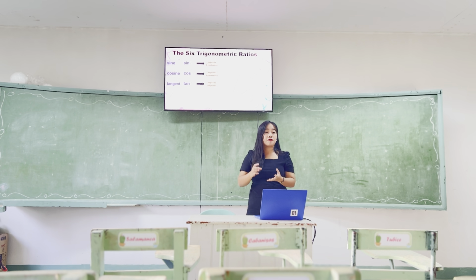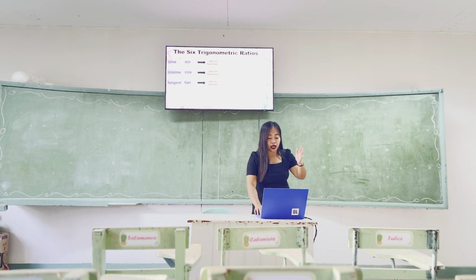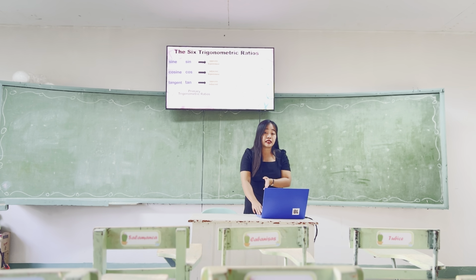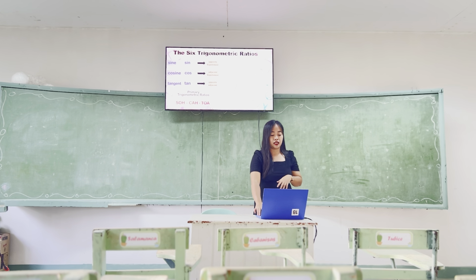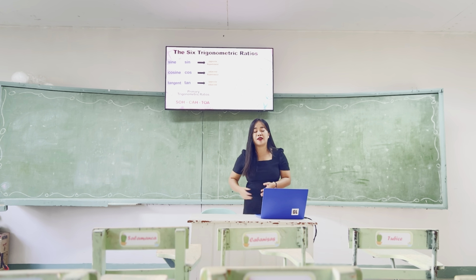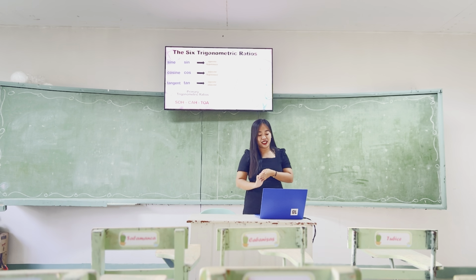Very good. And for you to memorize this one, I have an acronym. Okay, so these three are what we call the primary trigonometric ratios, or the basics of trigonometric ratios. So the acronym for this is SOHCAHTOA. Everybody say SOHCAHTOA. SOHCAHTOA. Okay, very good.